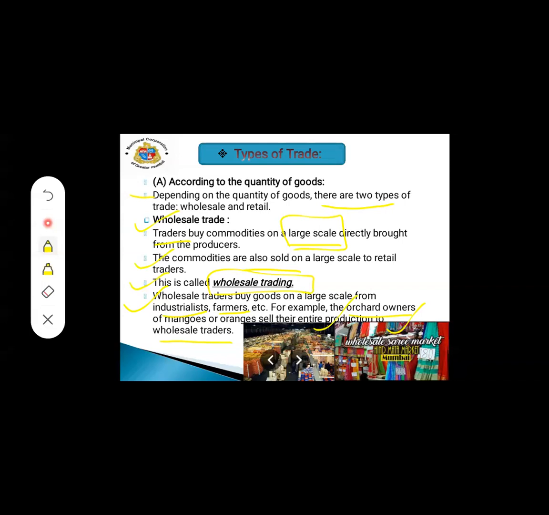Now the question, why? Because when we order a large quantity, the price of that product will be less. The second important point is that the producer directly brings the product to the wholesale market. It means nobody is in between the producer and the market. So this is known as wholesale trading.